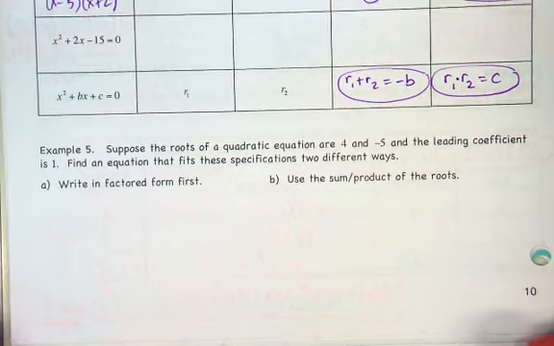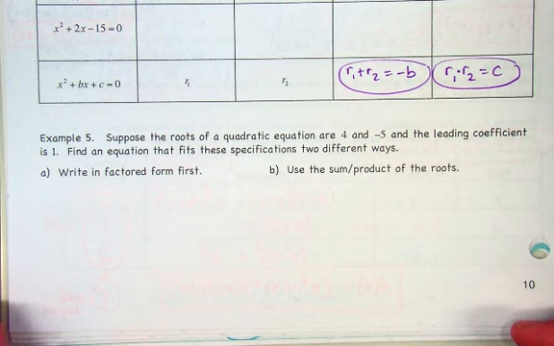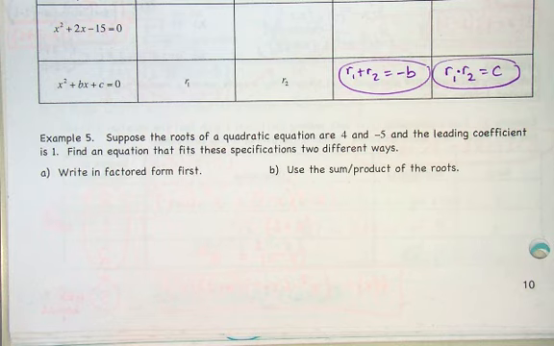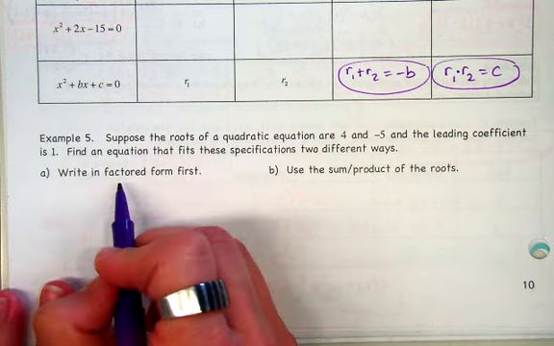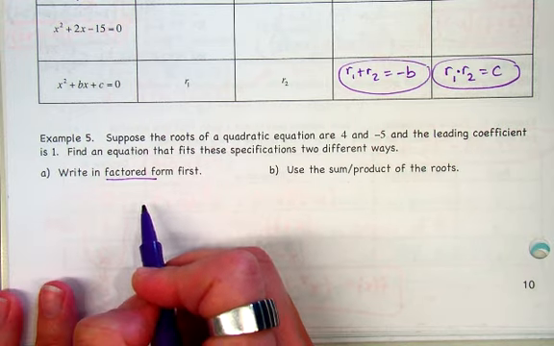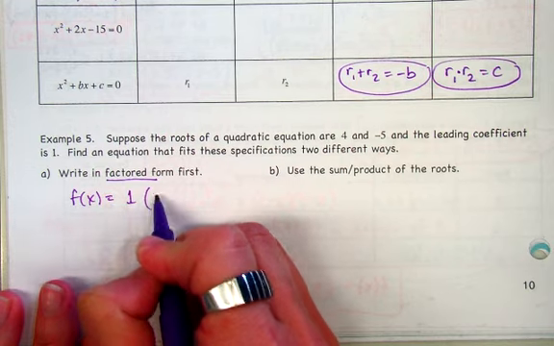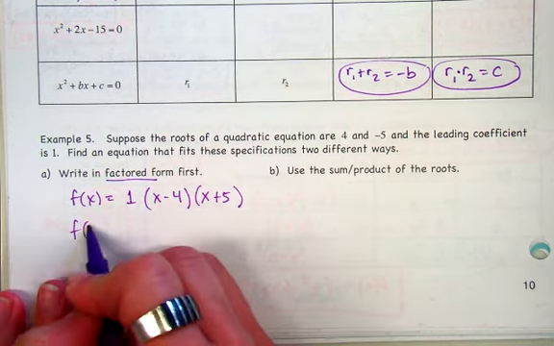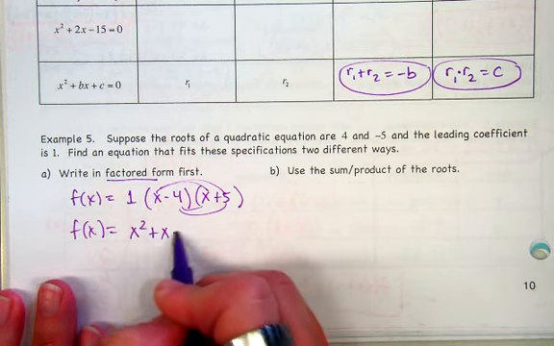On example 5, suppose the roots of the quadratic are 4 and negative 5, and the leading coefficient is 1. Write an equation that fits these specifications 2 different ways. So the old way to do this would be writing them in factored form, which is what we just did on the page before. So we'd write f of x equals, a is equal to 1, x minus 4, x plus 5, and then we'd work this out. You get x squared plus x minus 20, right? So you can do it that way.